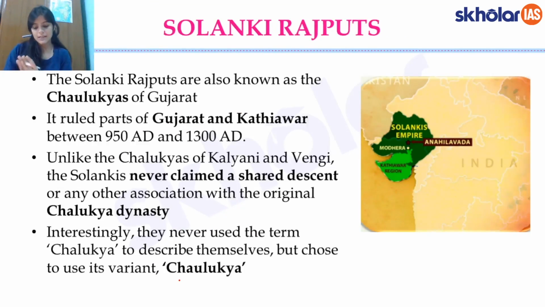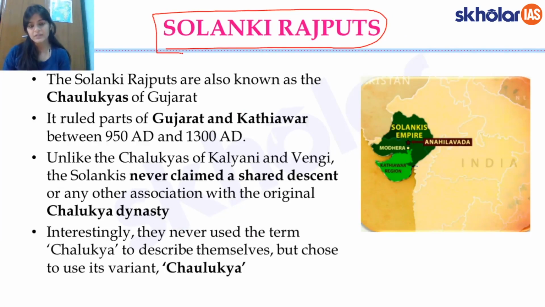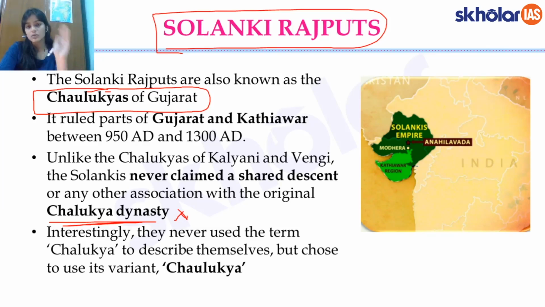Now we shall discuss the Solanki Rajputs. We have discussed the Chandelas, the Chauhans, and the Paramaras so far. Now we are talking about the fourth dynasty, the Solanki Rajputs. The Solanki Rajputs were basically the Chalukyas of Gujarat. Remember, these are not the Chalukyas of Kalyani, Vengi or Badami. They do not claim descent from them, and this is why they use a different variant of the name, Chaulukya.